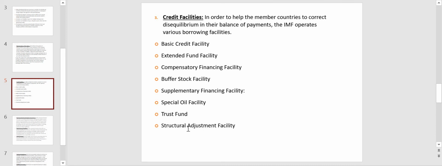So this lending was meant for underdeveloped or developing countries to help their economic conditions. So these are the different types of credit facilities given by IMF.